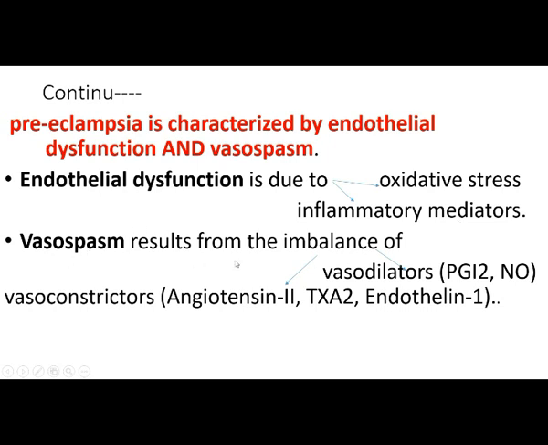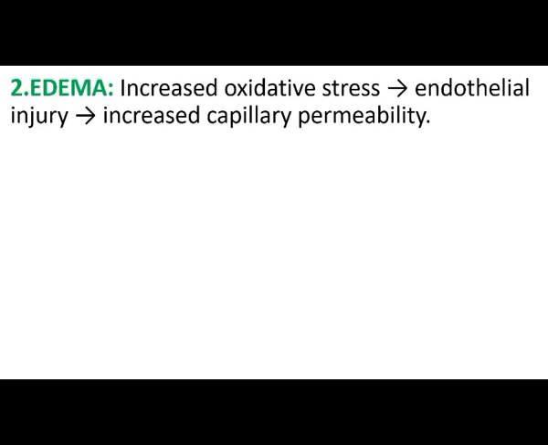Then vasospasm results from the imbalance of vasoconstrictors, angiotensin 2, TXA2 and endothelin 1, and vasodilators, that is prostaglandin I2 and nitric oxide. So because of all these factors, hypertension occurs.